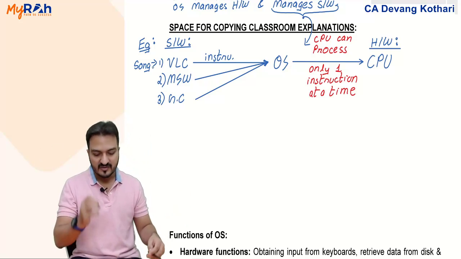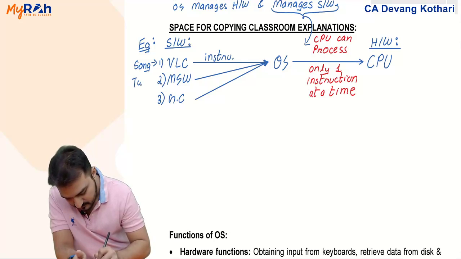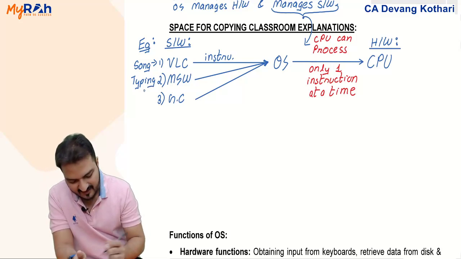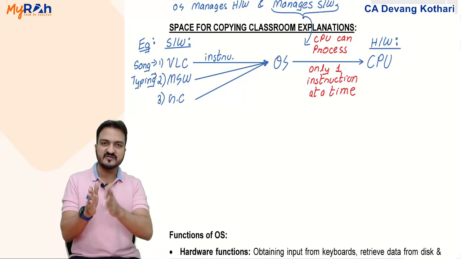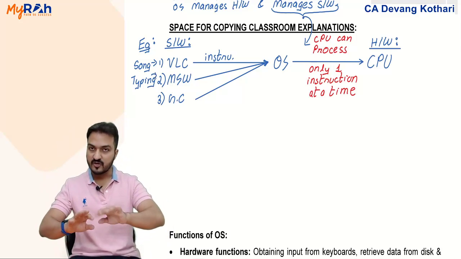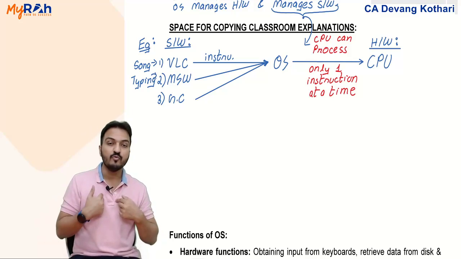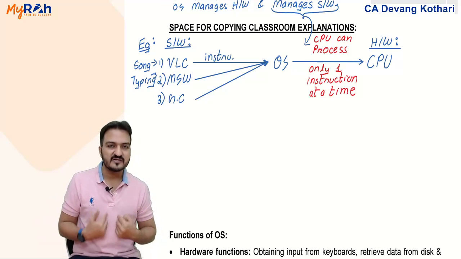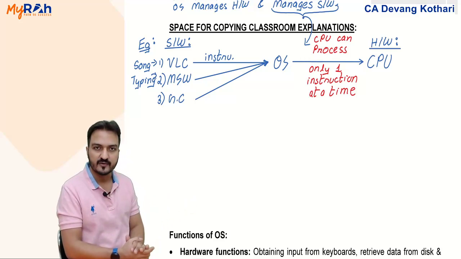Same goes with Microsoft Word. Say you are doing some typing work in Microsoft Word, and let's say you are simply typing ABCD: A, then B, then C, then D. Now, human typing speed is very slow as compared to the CPU speed.